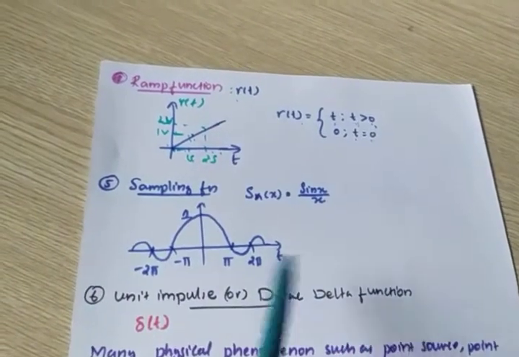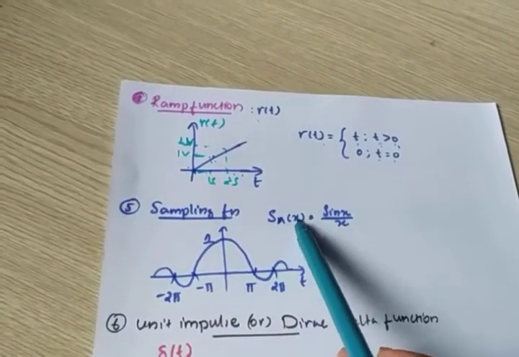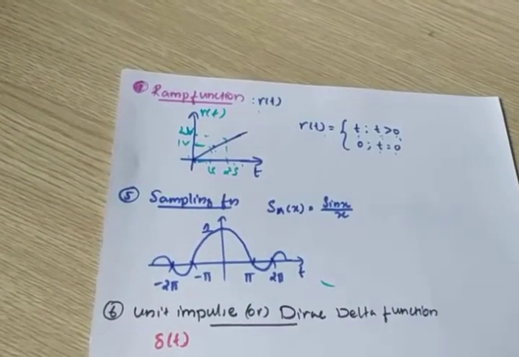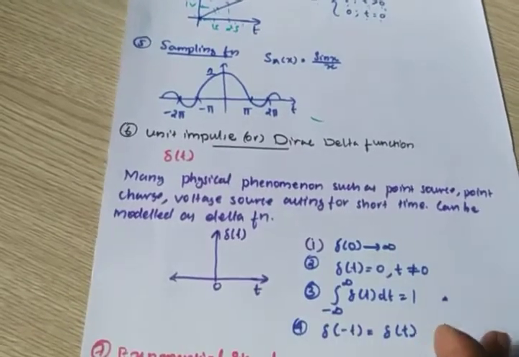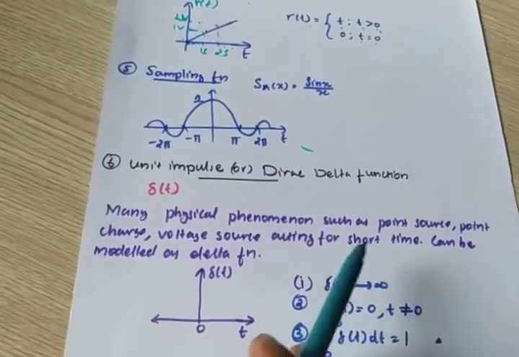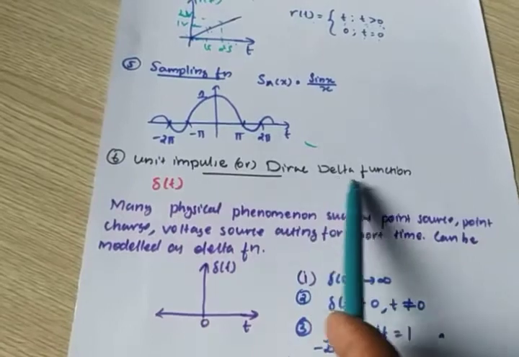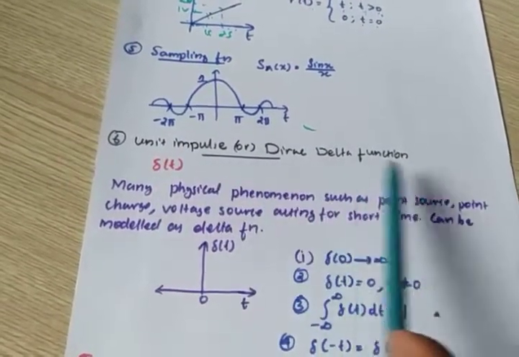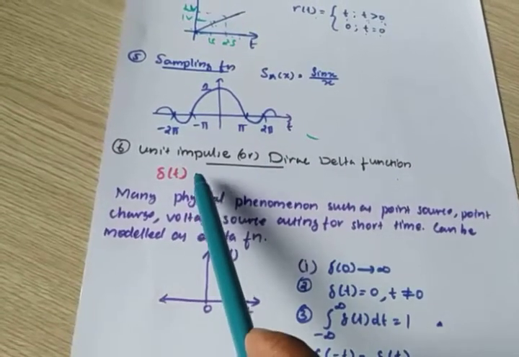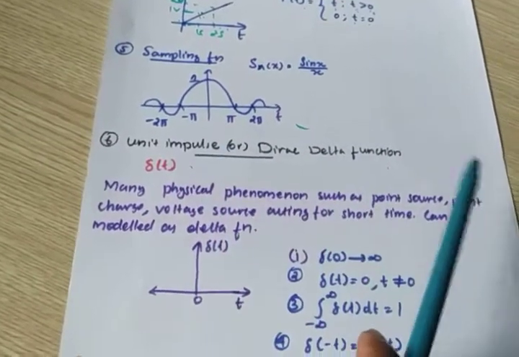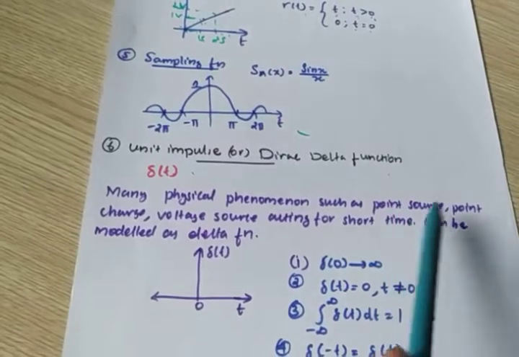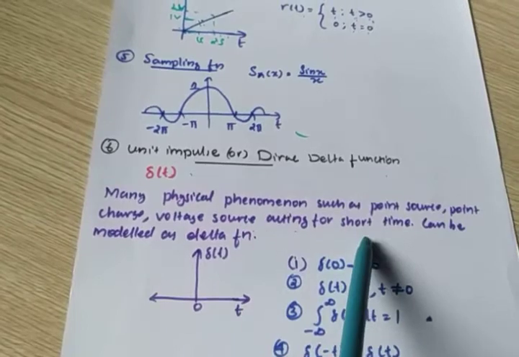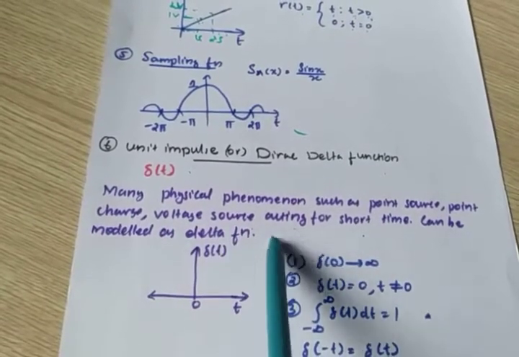Next is the sampling function. The sampling function is represented by Sa of x, that is sin x by x, and this is the representation of the sampling function. Another signal representation is the unit impulse or Dirac delta function. This is one of the most important signals, represented by delta of t. Many physical phenomena such as a point source, point charge, or voltage source acting on a short line can be modeled with this function.